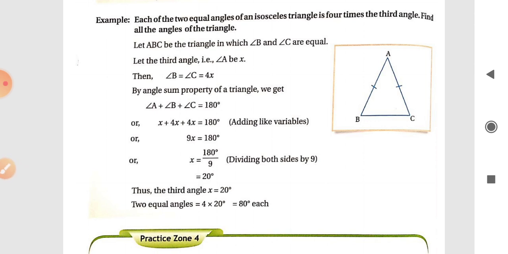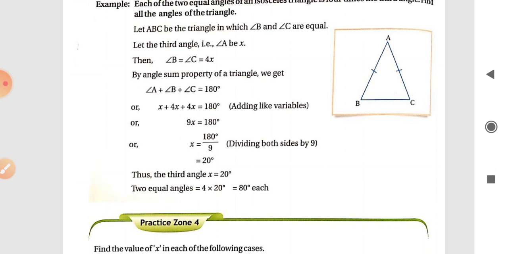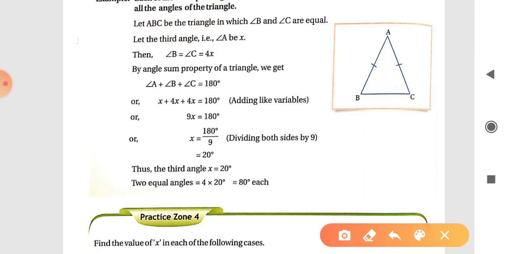We use the angle sum property: the sum of all angles is 180 degrees. Then x plus 4x plus 4x is 180 degrees. After solving this equation, we get x is equal to 20. The third angle is 20 degrees and the other two equal angles are 4 multiplied by 20, that is 80 degrees each. So these angles are 20, 80 and 80 degrees.